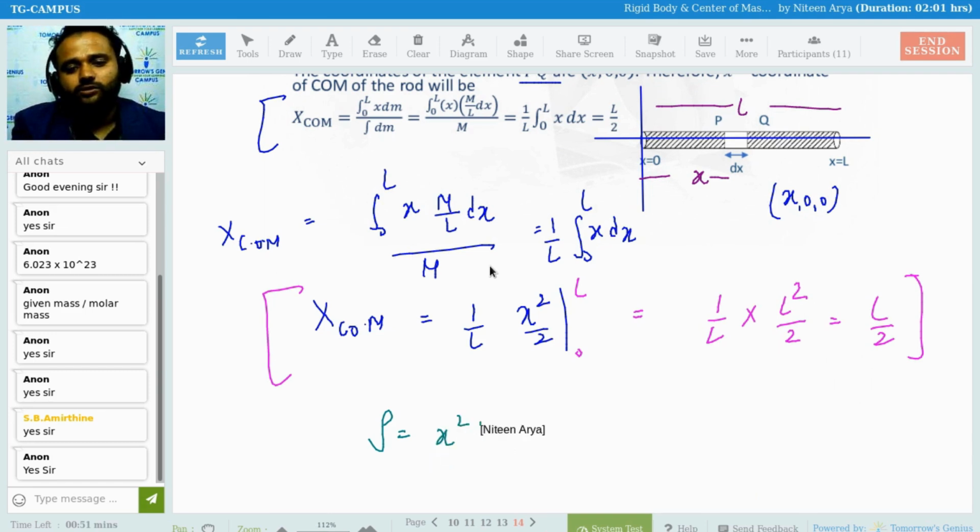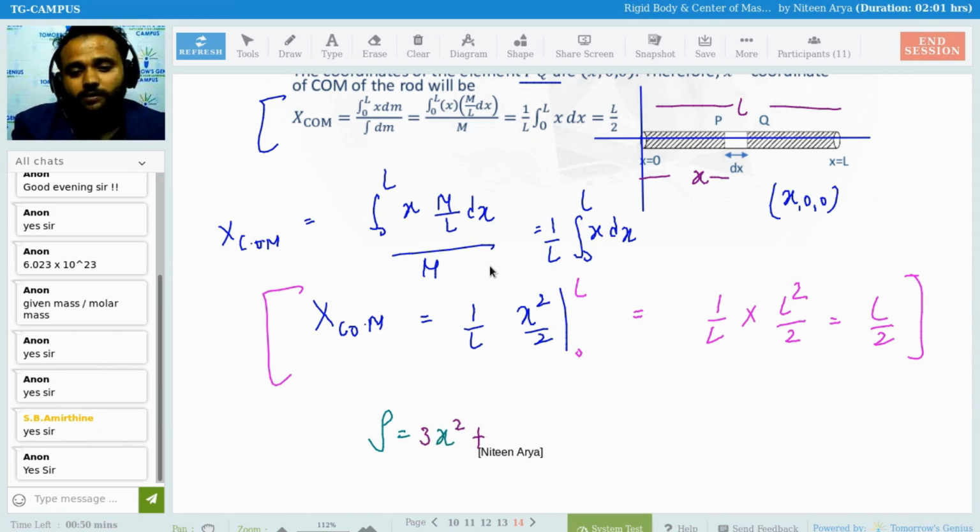You can say x squared, something like this. So when the mass density is related to x, something like 2x or 3x, not x dx, because dx is already there.